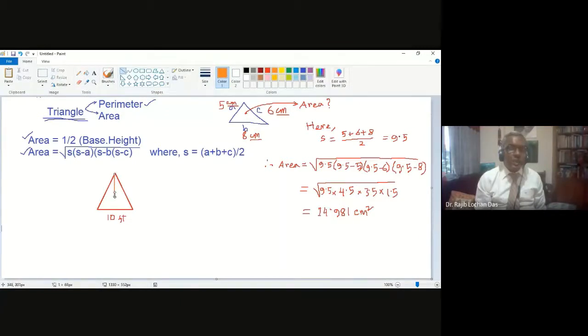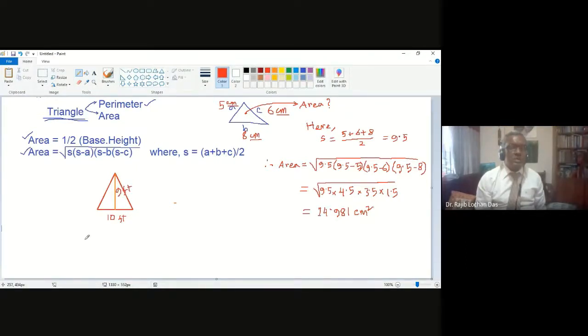This one will be the height. That is the perpendicular distance from the top point to the baseline. So vertex, that corner is called vertex, vertex to baseline. So this is the height, and height is given like, say, for example, 9 foot. So what to do now?